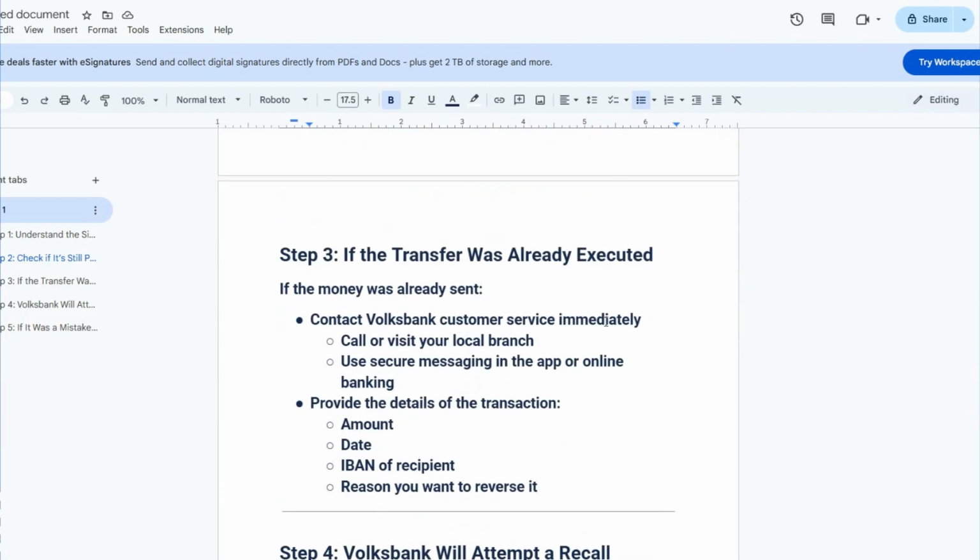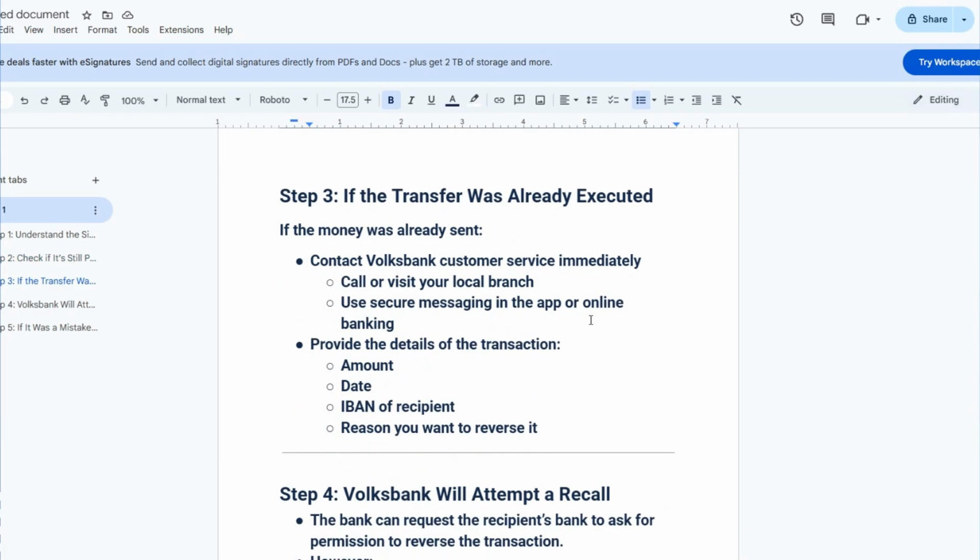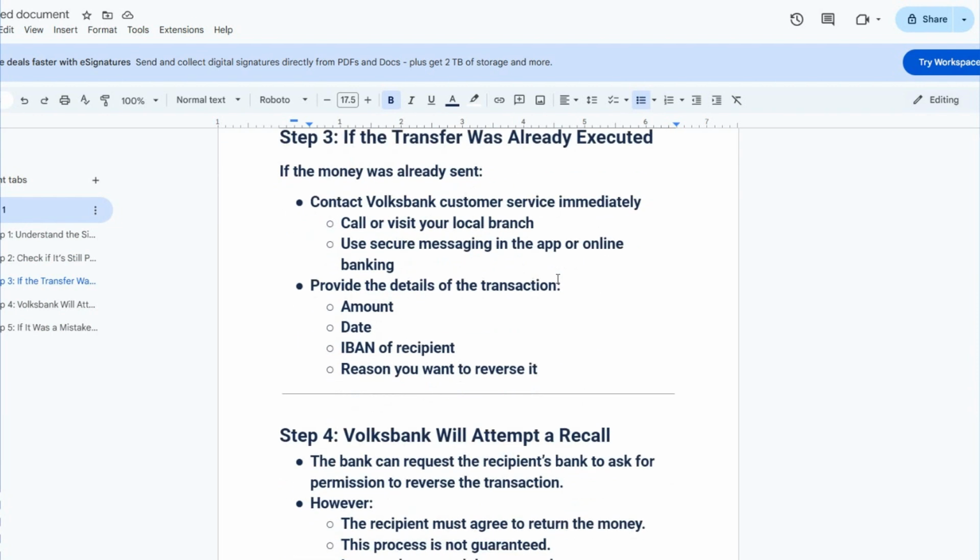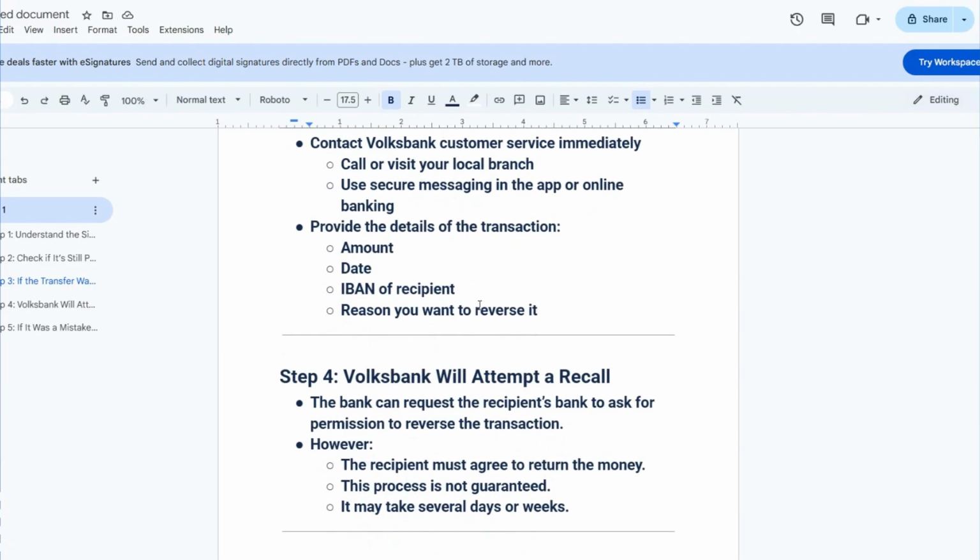Number 3, if the transfer was already executed and the money was already sent, contact Volksbank customer service immediately. Call or visit your local branch, or use secure messaging in the app or online banking, and provide the details of the transaction: amount, date, IBAN of the recipient, and the reason you want to reverse it.